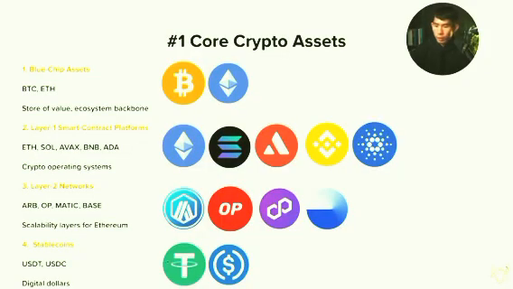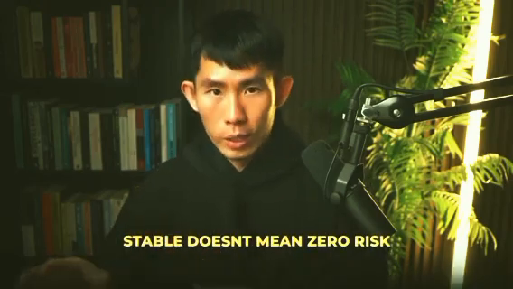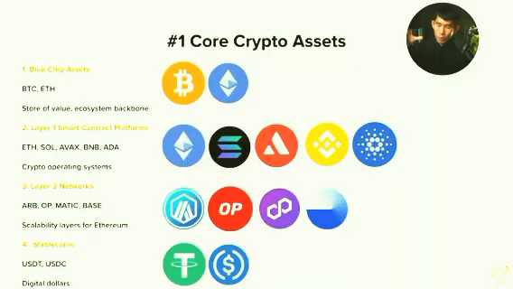And of course, we've got the stablecoins, which are USDT and USDC. These are pretty much digital dollars you can use to trade and store value without the volatility. They are pegged against the US dollar. But once again, remember, stable doesn't mean zero risk. This category is the backbone of crypto, and if you don't understand any of this, you shouldn't even be thinking about trading meme coins.